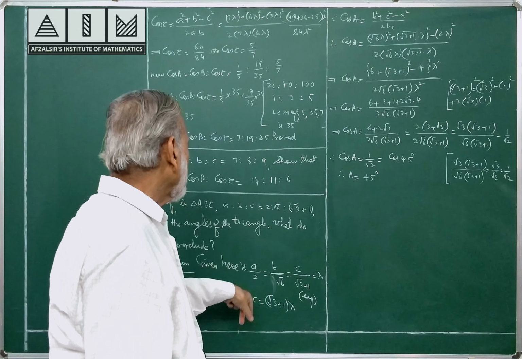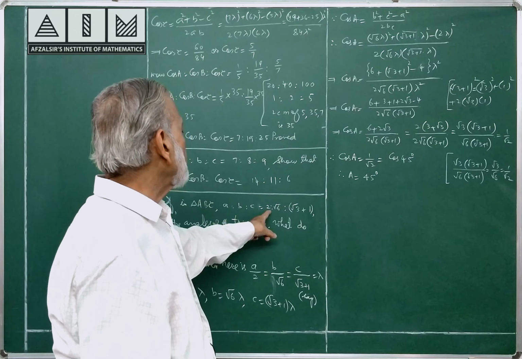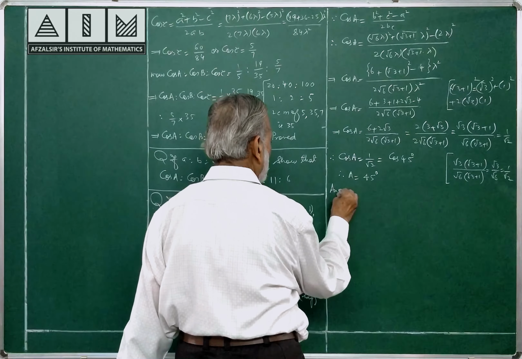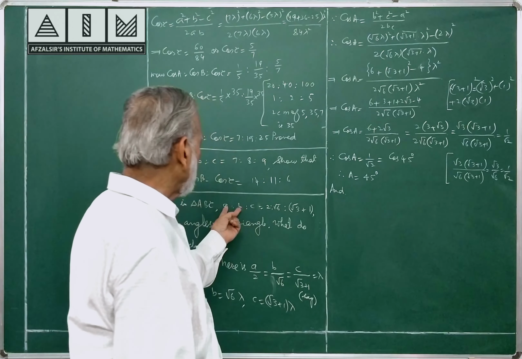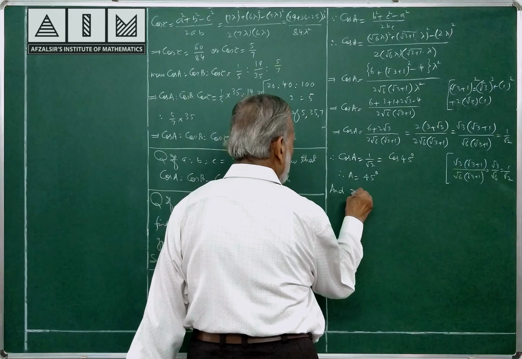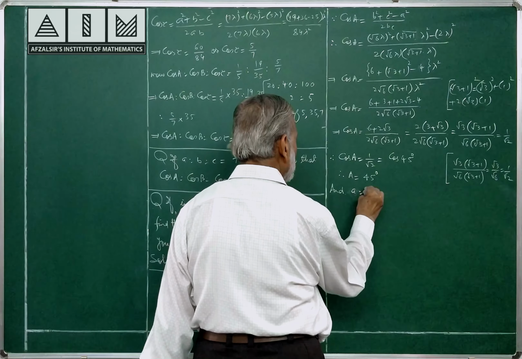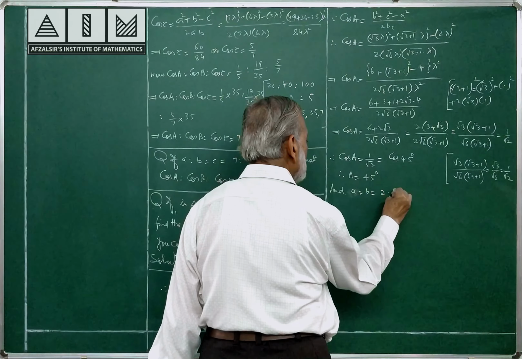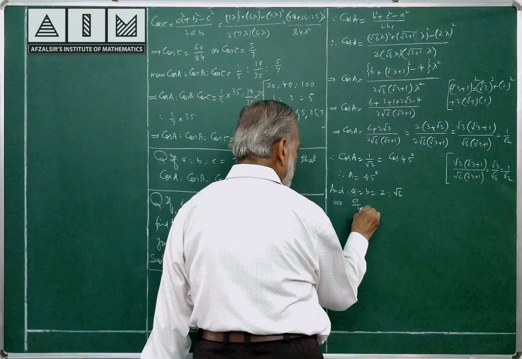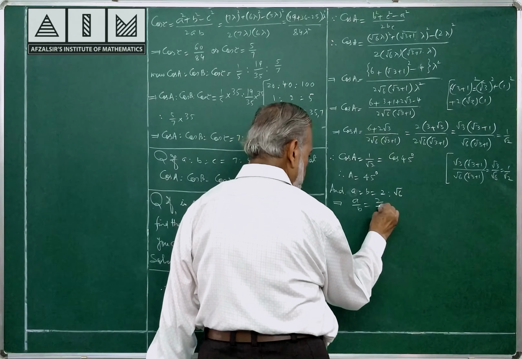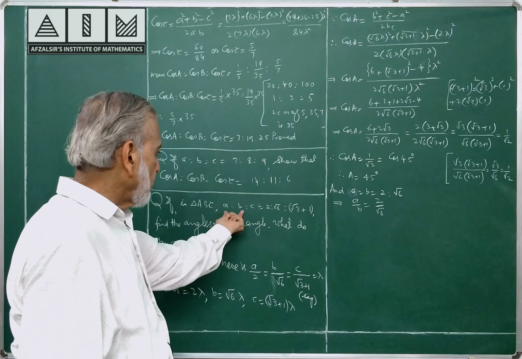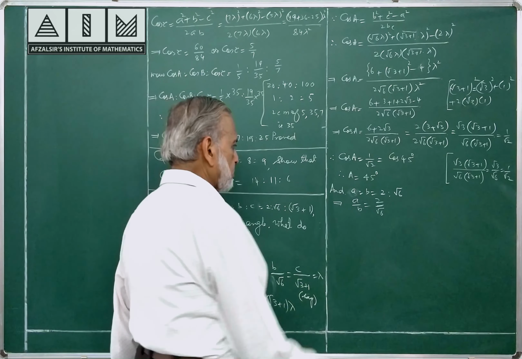Please see here. A is to B is equal to 2 is to root 6. I am taking only 2. Which means A by B is equal to 2 by root 6.